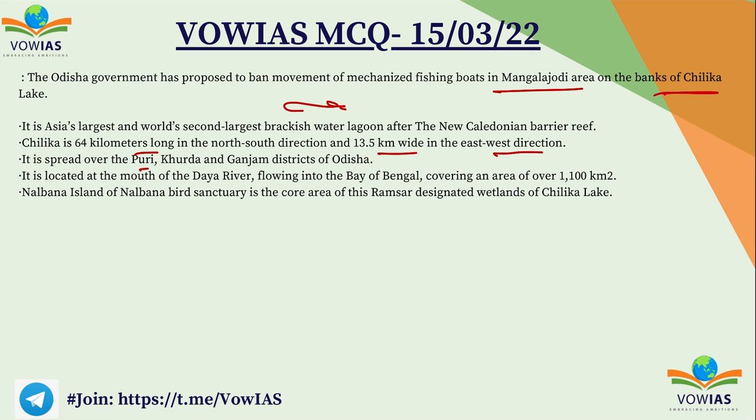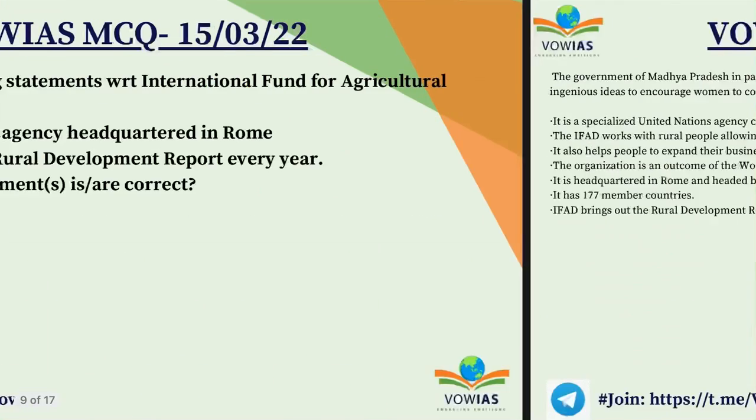It is spread over the Puri, Khurda and Ganjam districts of Odisha, located in the mouth of Daya River, flowing into the Bay of Bengal Sea, covering an area of about 1100 square kilometers. Nalabana Island of Nalabana Bird Sanctuary is the core area of this Ramsar designated wetland of Chilika Lake. So this is the information about Chilika Lake that we need to know. Now let's move on to the next one.